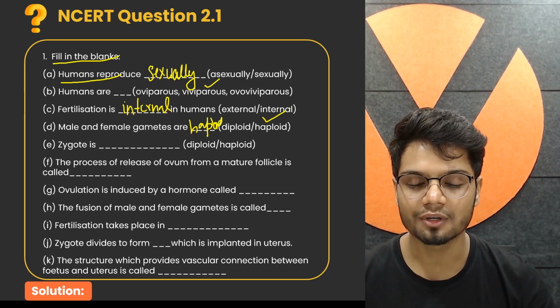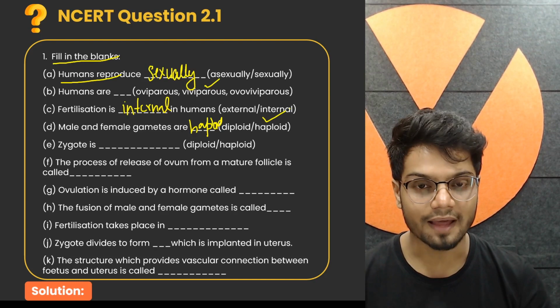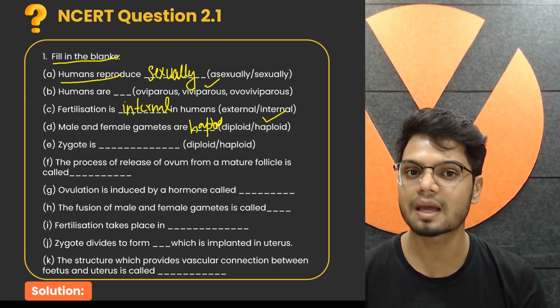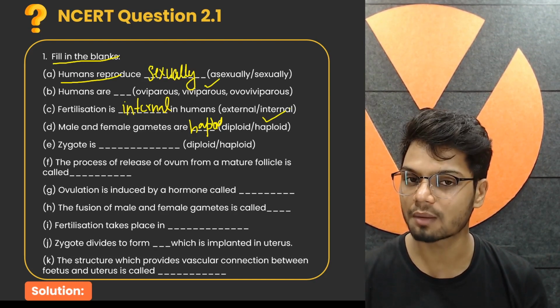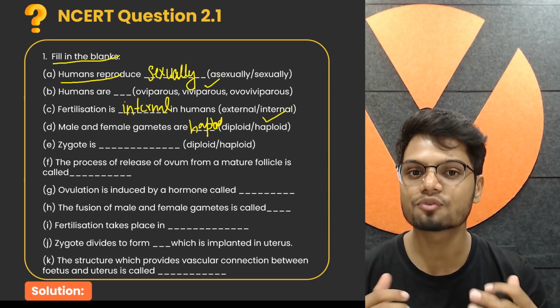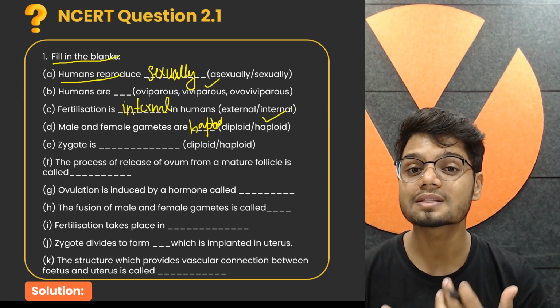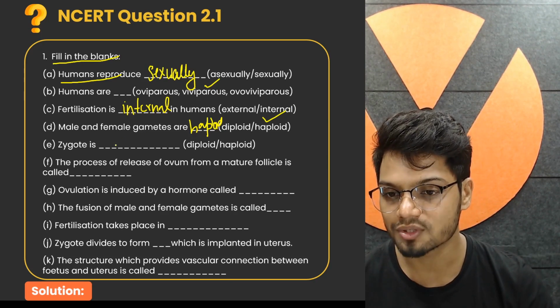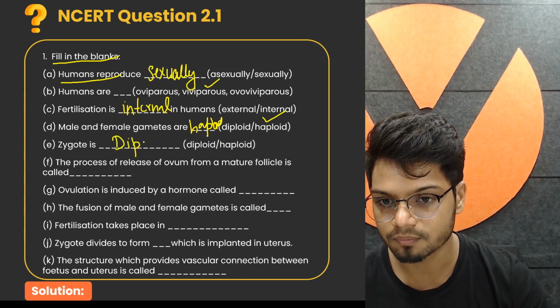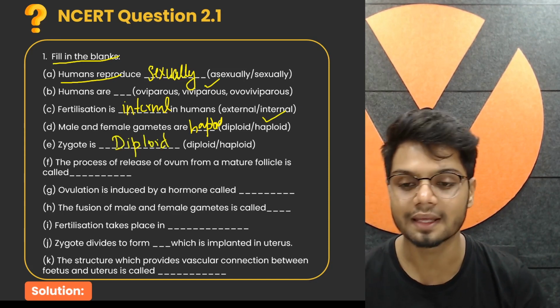We know zygote is a result of syngamy. And when there is syngamy, there is a fusion of gametes. Male haploid gamete and female haploid gamete fuse together to form a diploid zygote. That's right, your zygote is diploid in nature.